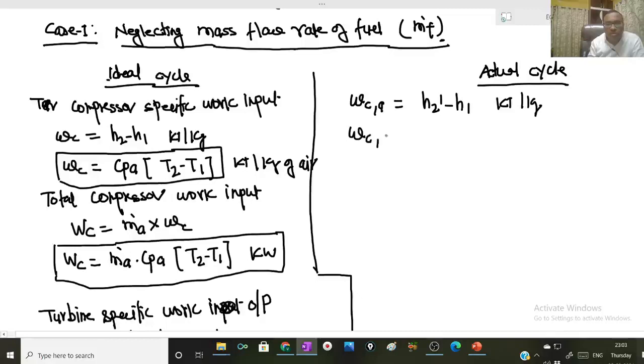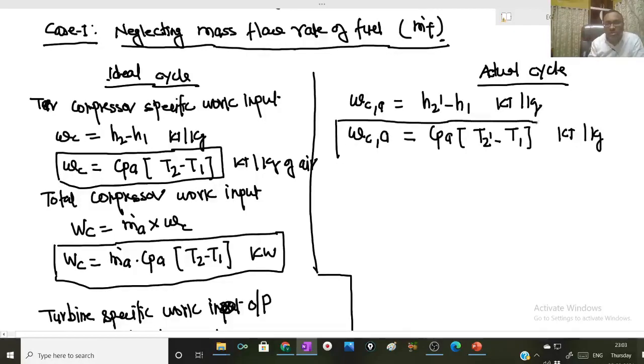So actual specific compressor work input will be CPA into T2 dash minus T1 kilojoule per kg. T2 dash is the temperature of air after compression.